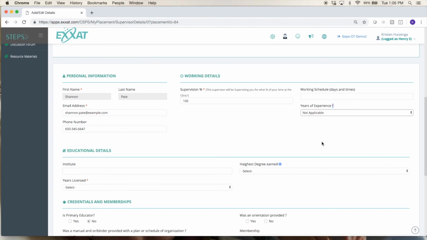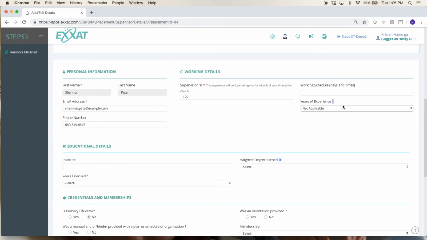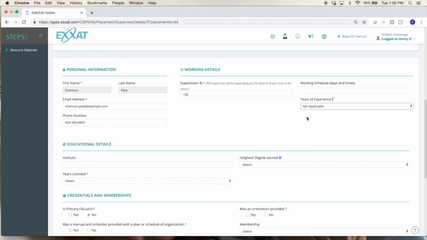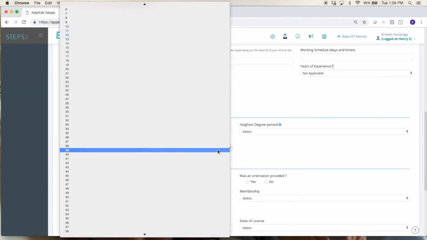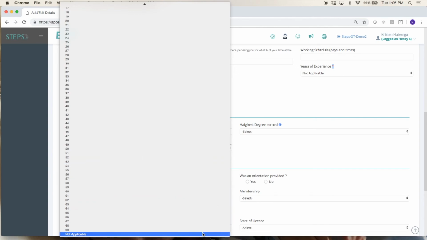So make sure you just save it instead of submitting it, and then go ahead and come back and find the answers to all these questions. Talk to your educator and find out how many years of experience they have and so on. So you can go ahead and get those and then submit it once you have it complete. Just make sure you go through here and answer those questions.